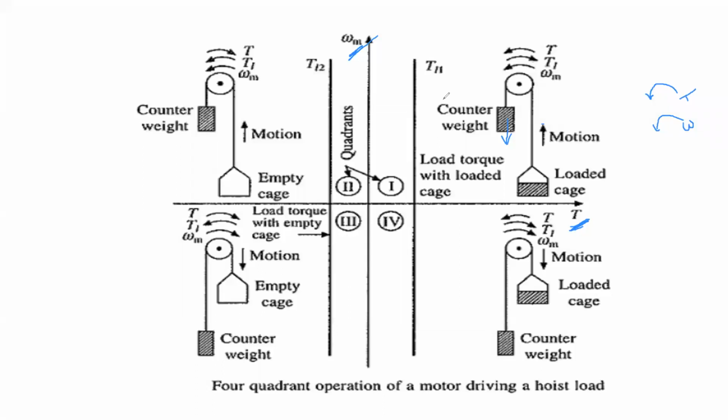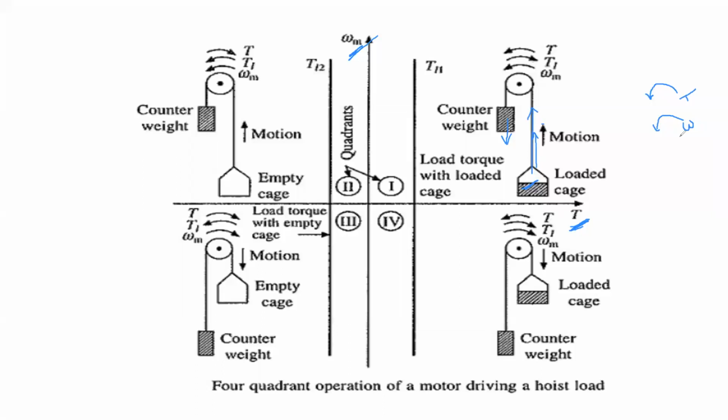Yes, ma'am. Exactly. But up to now, what we have done is just we have to know the work, what we have to do. Just you have to pull the counterweight. That means you are moving the loaded cage towards the upward direction. Is it right? Based upon this work, you are applying the torque in anti-clockwise direction. Because of this applied torque, our loaded cage is rotating with some speed towards the upward direction. So again, the speed of the loaded cage is also in anti-clockwise direction.